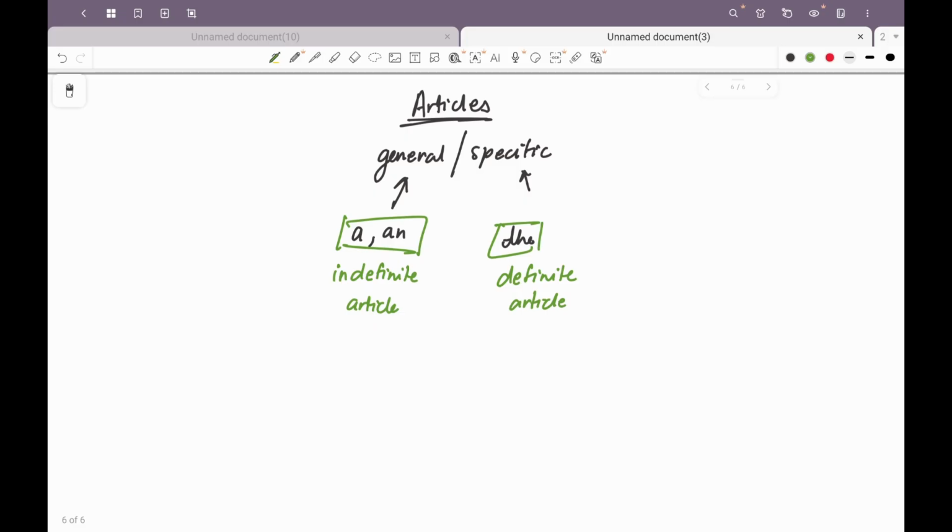It is also used before common nouns that are unique. For example, the sun, the moon, the earth, the sky. When I talk about the sun in the solar system, there is only one sun, right? If we talk about the moon, well, if you are a person who's very interested in space, then maybe when you're talking about moons, we're talking about artificial satellites, and then you're thinking about different planets having different numbers of moons. But when we talk about the moon on the earth, we're talking about the moon that we see in the sky in the night, the one moon, right? We talk about the earth, we know that it is one unique planet in our solar system, right?